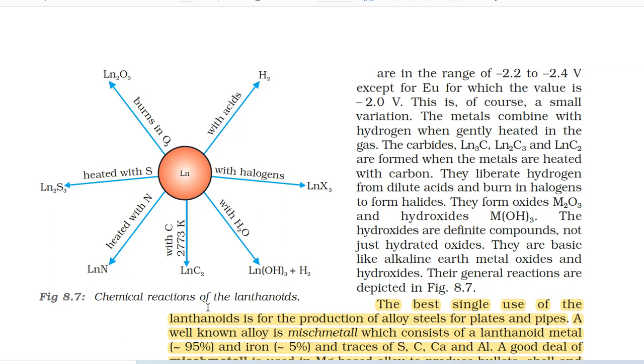The metals combine with hydrogen when gently heated in the gas. The carbides Ln3C, Ln2C3 and LnC2 are formed when the metals are heated with carbon. They liberate hydrogen from dilute acids and burn in halogens to form halides. They form oxides M2O3 and hydroxides M(OH)3. The hydroxides are definite compounds, not just hydrated oxides. They are basic like alkaline earth metal oxides and hydroxides. Their general reactions are depicted in figure 8.7.